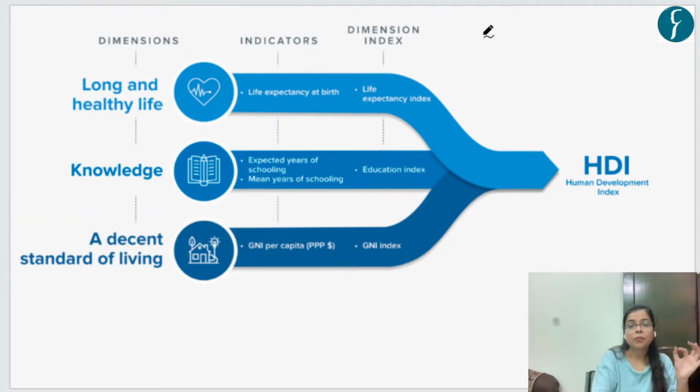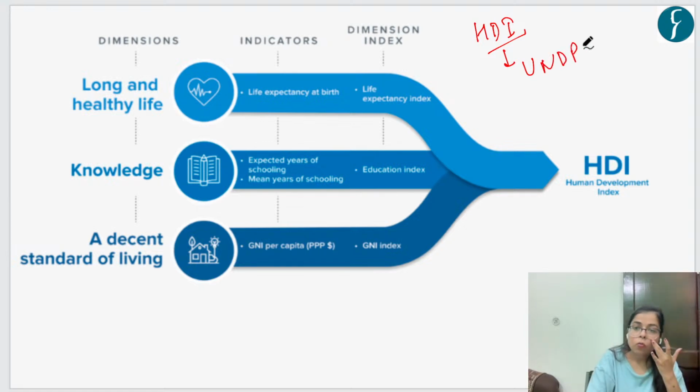Now, first of all, we will talk about the Human Development Index. The Human Development Index is a report which is released by UNDP, the United Nations Development Programme. It tries to track the progress of any country in certain indicators. There are three dimensions; this HDI index will track the average performance of any country on these three dimensions and related four indicators.